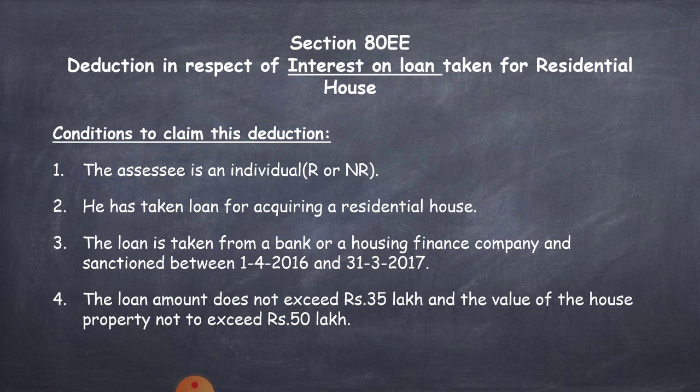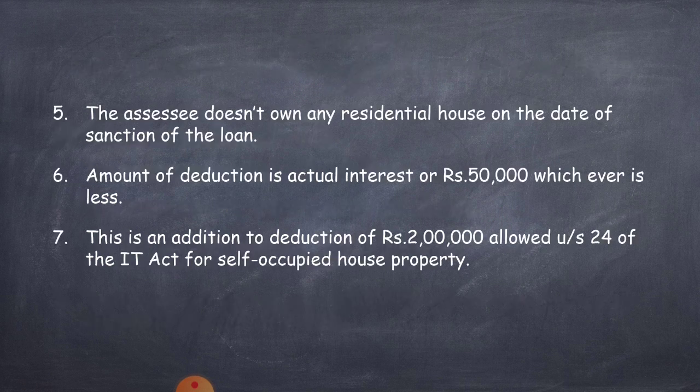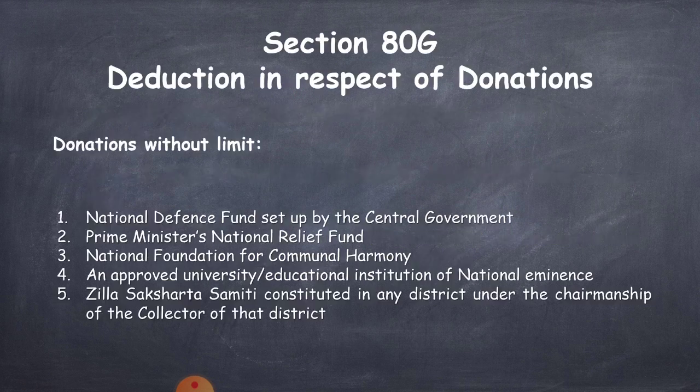That residential house must be his first residential house, then only they can claim deduction under section 80EE. The loan amount does not exceed 35 lakhs and the value of the house not to exceed 50 lakhs to claim deduction for interest under this section. So, this is about section 80EE.